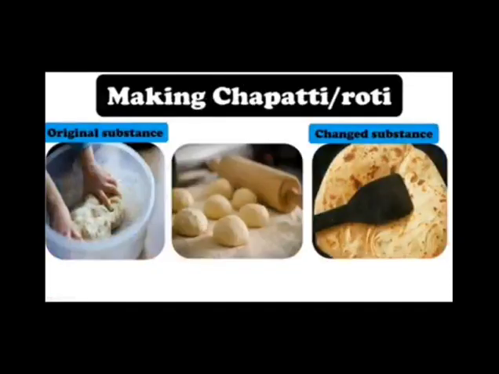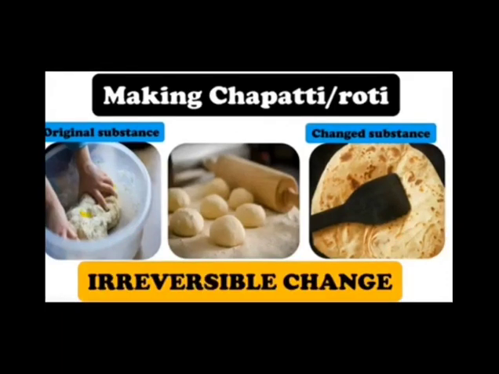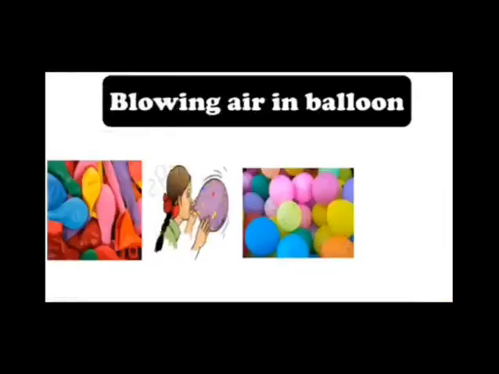Okay, so I have made the chapatis from this dough and I want the original substance back. Means I want the dough back. I have already made the chapatis and I want the dough back. So can I get it back? Obviously no. So this is an irreversible change. Here I cannot get back the original substance. That is why this is known as an irreversible change.